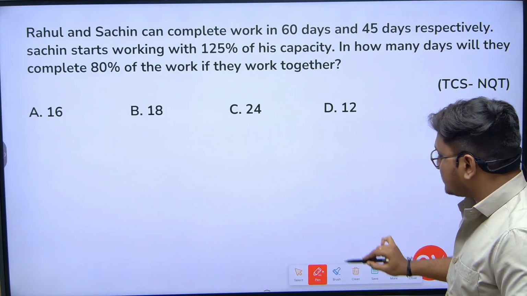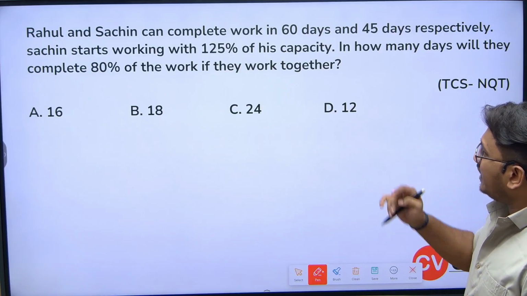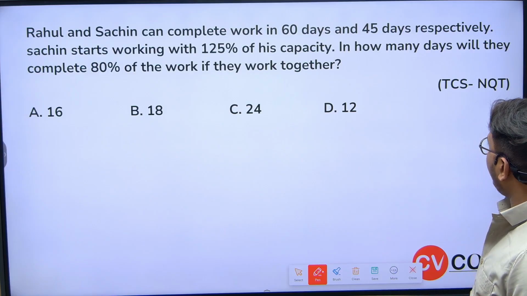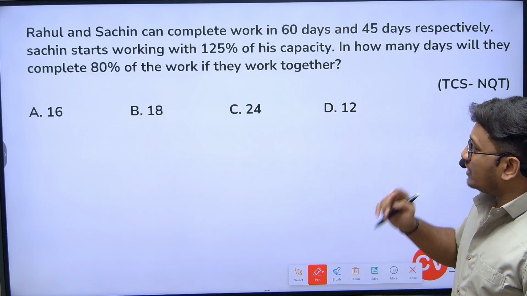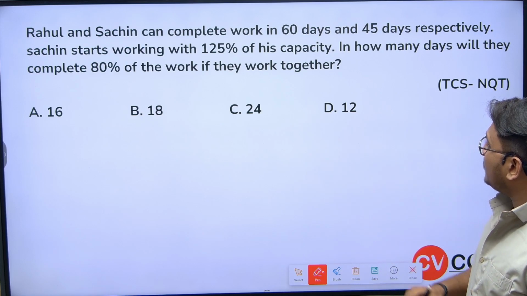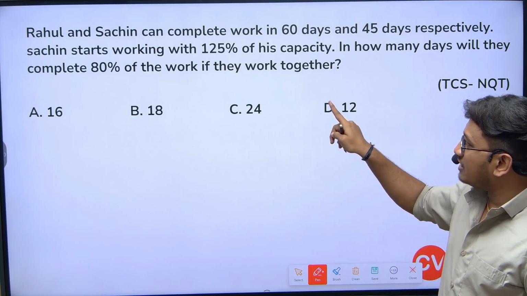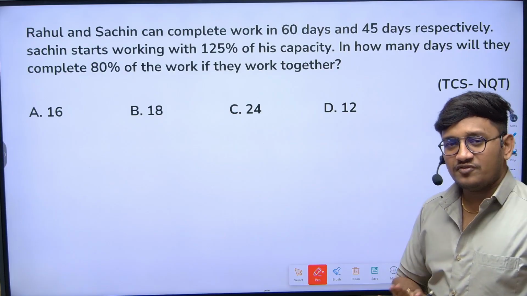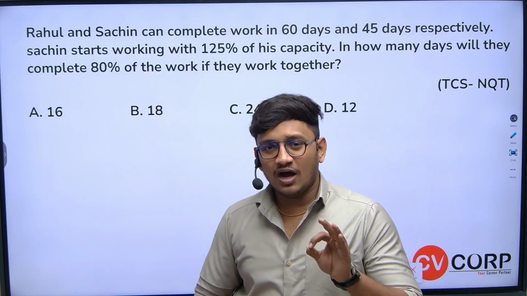What actually next question shows is: Rahul and Sachin can complete a work in 60 days and 45 days respectively. Sachin starts working with 125% of his capacity. In how many days will they complete 80% of the work if they work together? Don't get confused after seeing these percentage values. These are very simple if you know how to convert it.